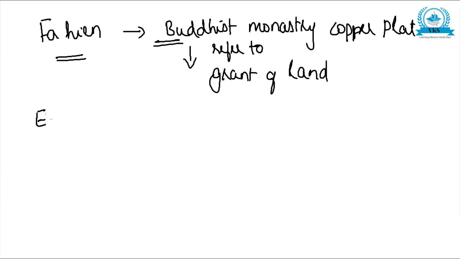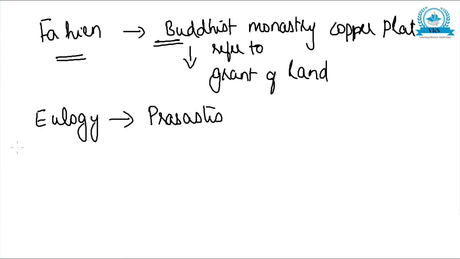Another type of inscriptions can be eulogistic inscriptions. Eulogistic inscriptions are called prashasti, and these will be mostly about one king, like praising the king.